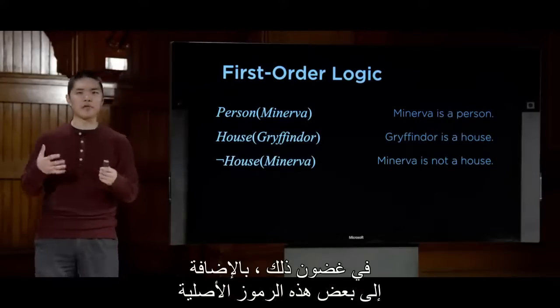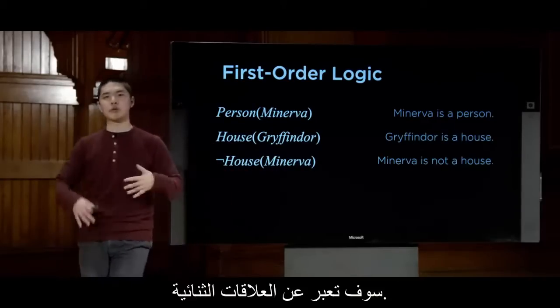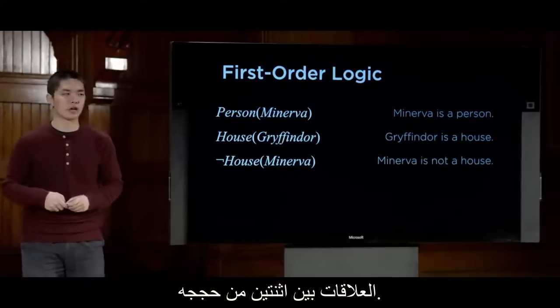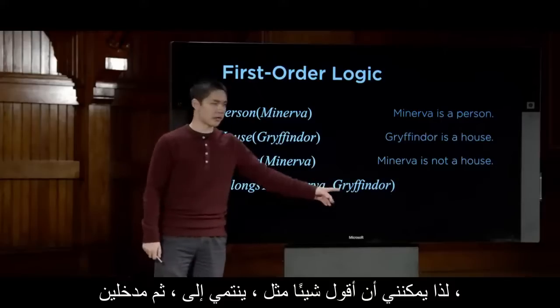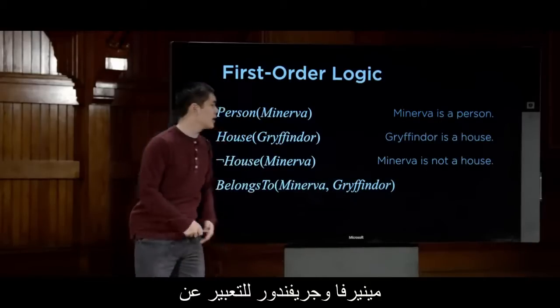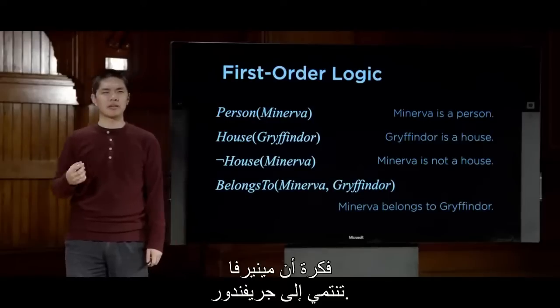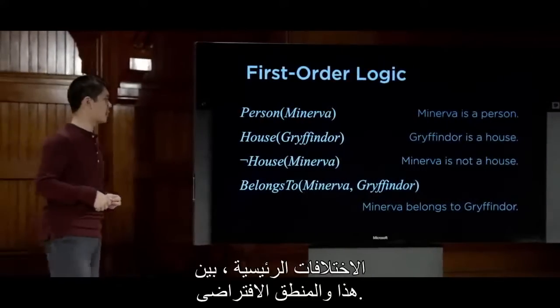Meanwhile, in addition to some of these predicate symbols that just take a single argument, some of our predicate symbols are going to express binary relations, relations between 2 of its arguments. So I could say something like BelongsTo, and then 2 inputs, Minerva and Gryffindor, to express the idea that Minerva belongs to Gryffindor. And so now here's the key difference, or one of the key differences, between this and propositional logic.